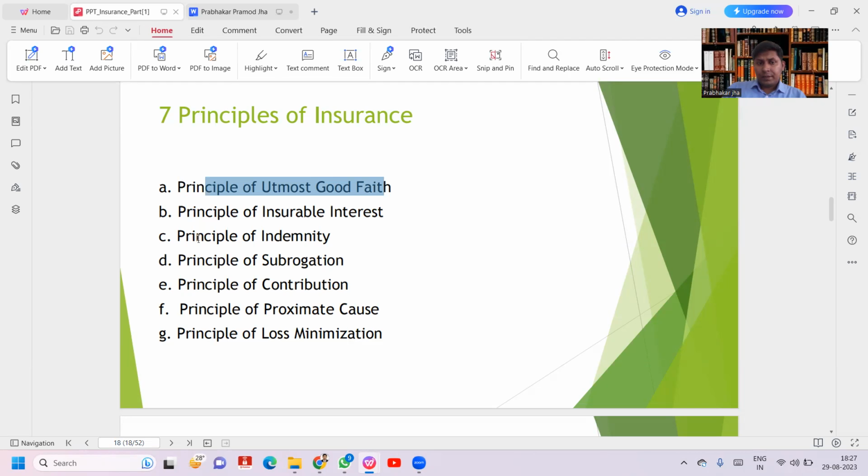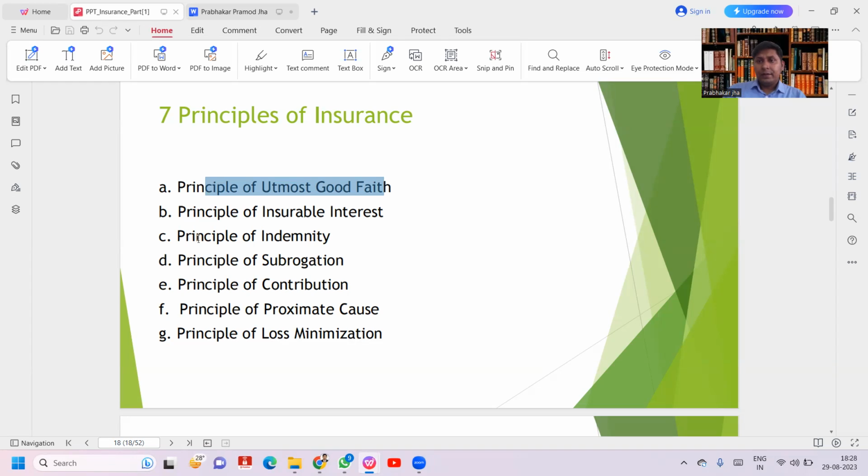That means I will help you with an example. Fidelity insurance is available for the risk of any employee committing fraud, taking cash from the employer's office. That risk will be covered. Employee fraud risk is covered under fidelity insurance. Say an employer has taken a fidelity insurance, and their employee takes cash of 5 lakh rupees from the office and the next day doesn't resume work.